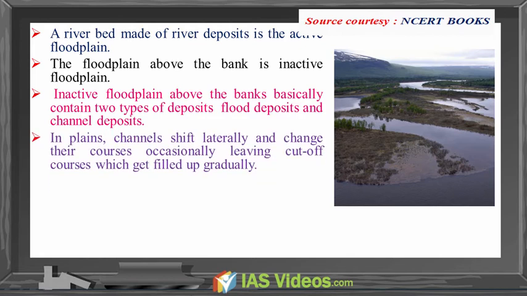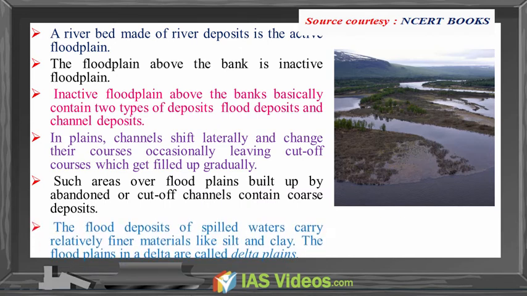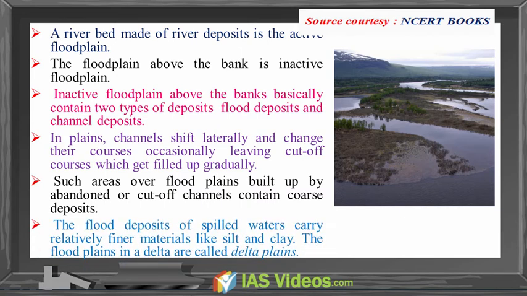In plains, channels shift laterally and change their courses, occasionally leaving cut-off courses which get filled up gradually. Such areas over floodplains built up by the abandoned or cut-off channels contain coarse deposits. The flood deposits of spilled waters carry relatively finer materials like silt and clay. The floodplains in the delta are called delta plains.